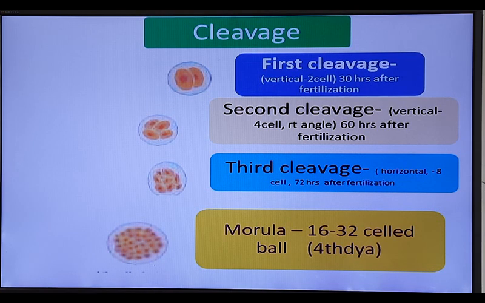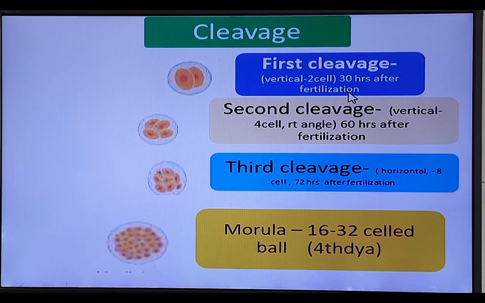Cleavage is a rapid, mitotic cell division. It takes place in 3 steps. The first cleavage is longitudinal, or vertical. It forms 2 cells, which are now known as blastomeres. This takes place after 30 hours of fertilization. This is the first cleavage.